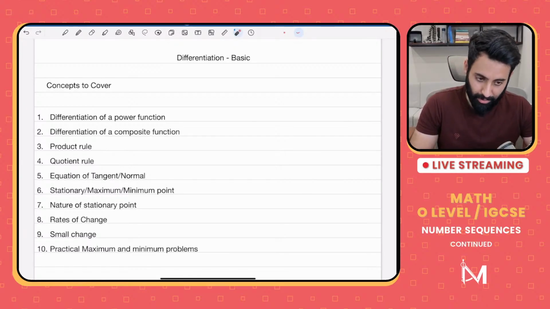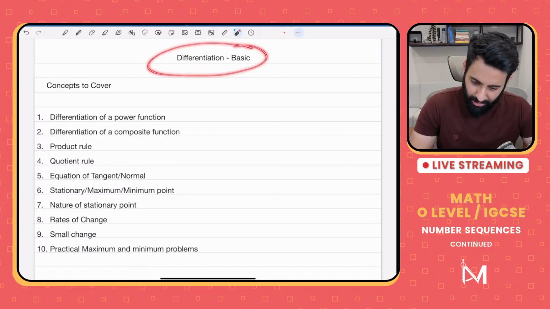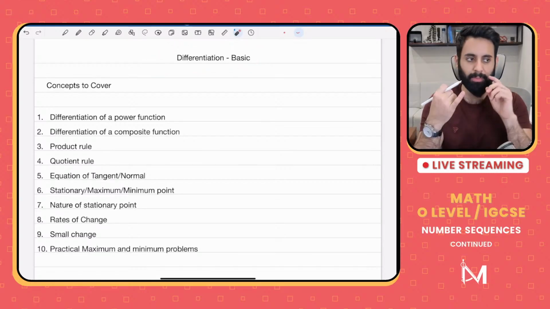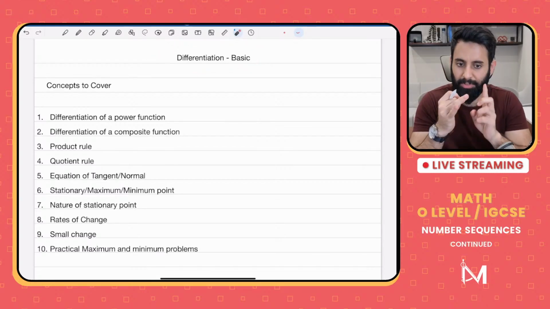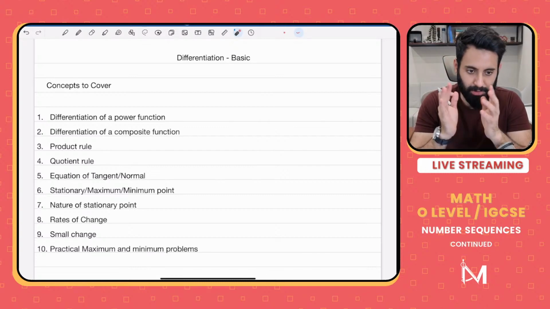Okay. So there are two parts of differentiation. One is the basic and the other is the more advanced, where we learn how to differentiate exponential functions, logarithmic functions, trigonometric functions.